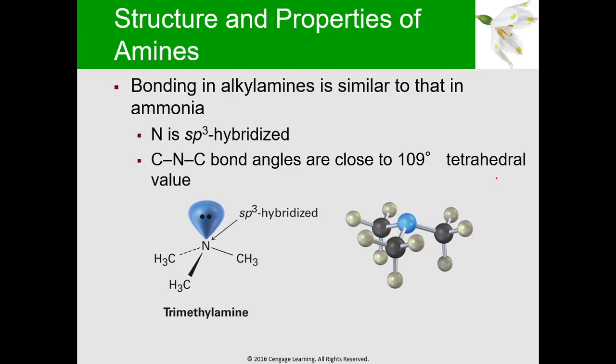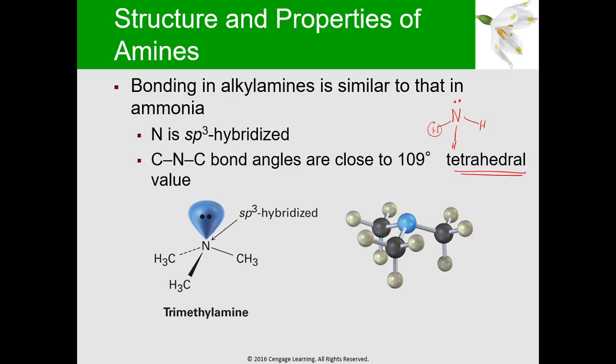So structure and properties of amines. So bonding in alkyl amines is similar to that of ammonia. Why? Ammonia kasi, yung ammonia, ang kanyang 3D structure ay ganito. So para din siyang tetrahedral. Okay? So tetrahedral yung shape ng ating ammonia.